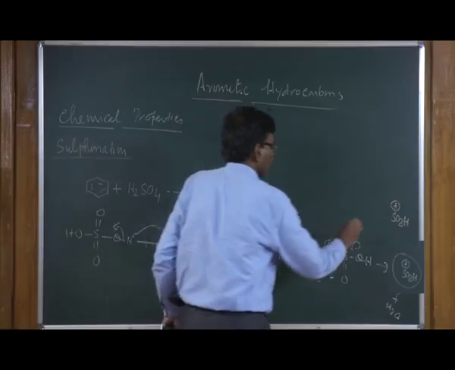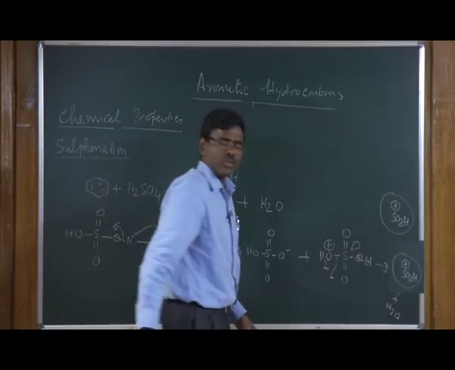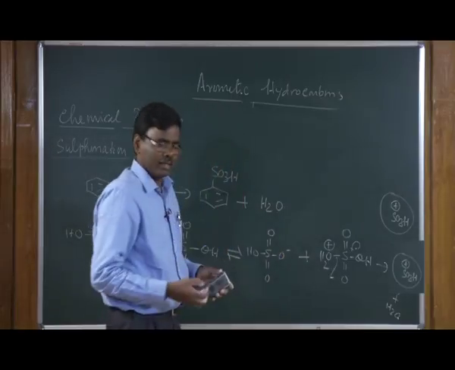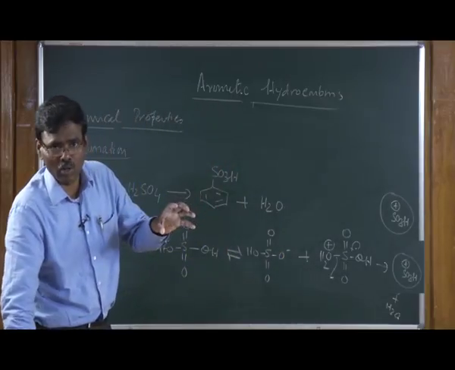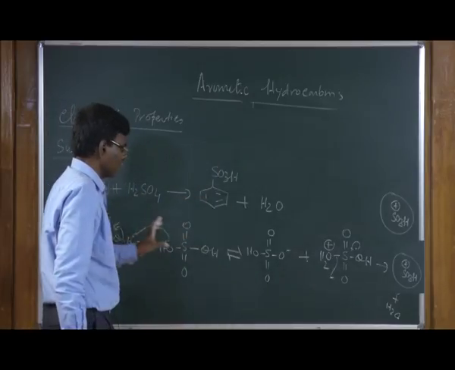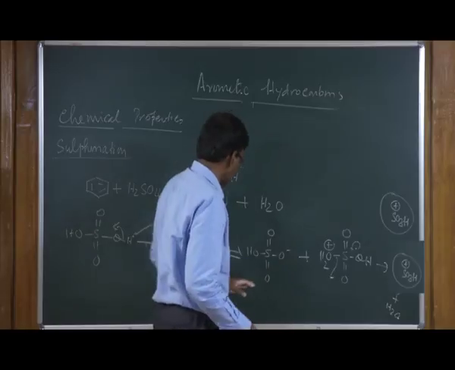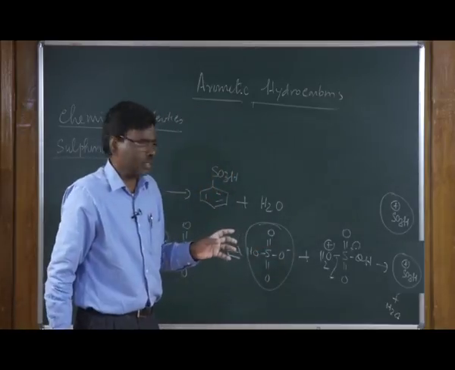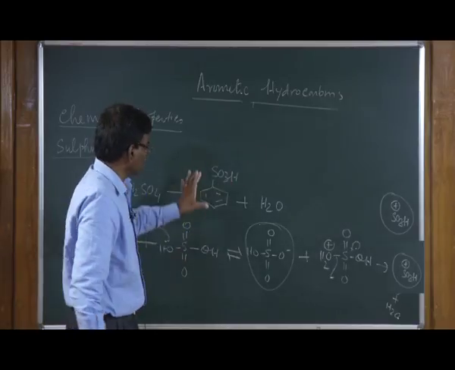Once you form the electrophile, as we have just seen in the case of nitration, it can react with benzene and you make the sigma complex. Then in the intermediate, the hydrogen can be removed, and this can act as a base. This one can remove the proton, then you get the sulfonated compound.